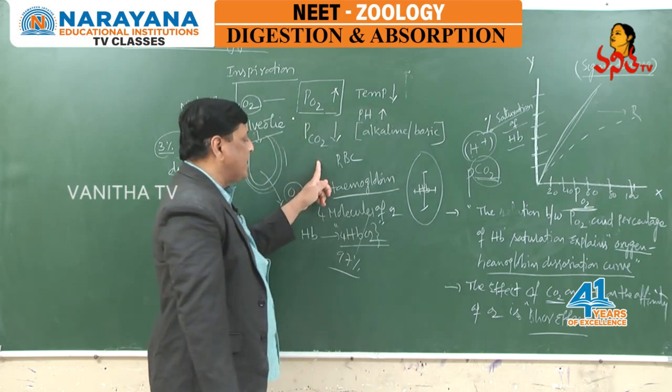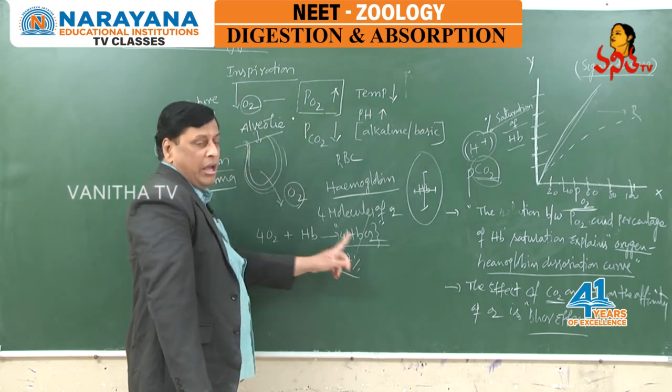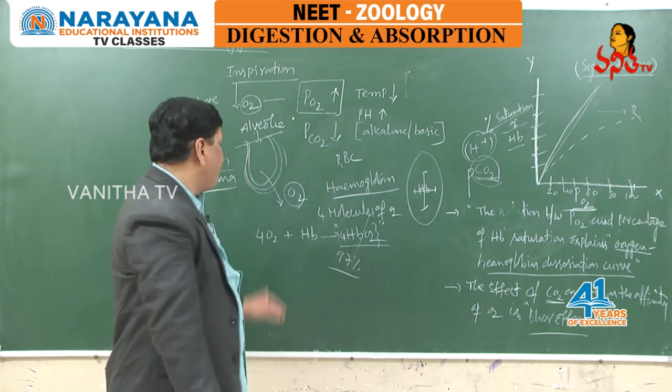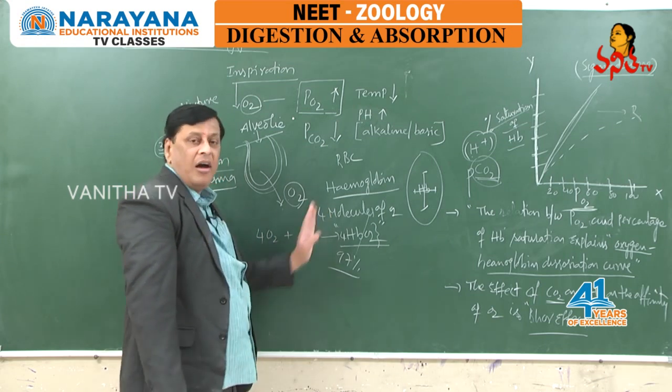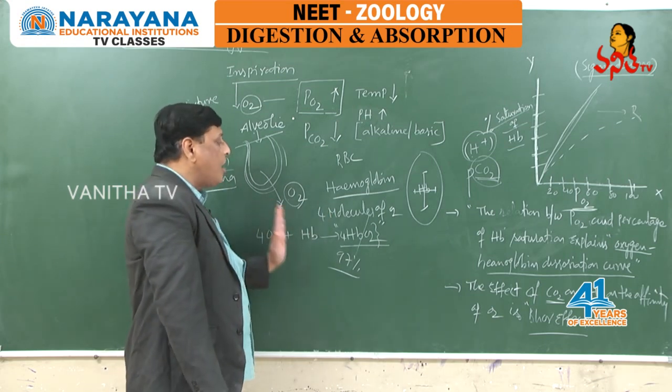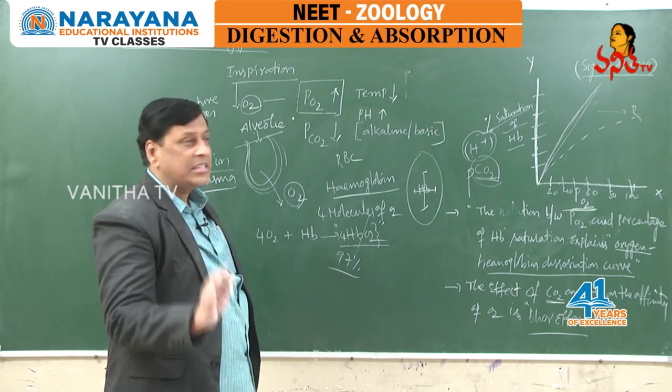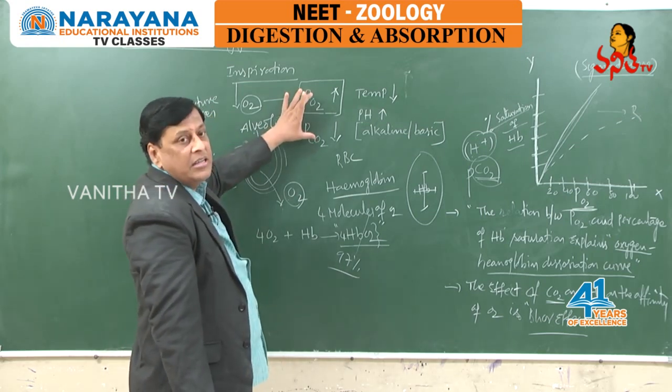Because of these factors, oxygen binds with hemoglobin. Every hemoglobin molecule can carry 4 molecules of oxygen. This oxyhemoglobin compound is a reversible compound. It will sustain unless these conditions change.